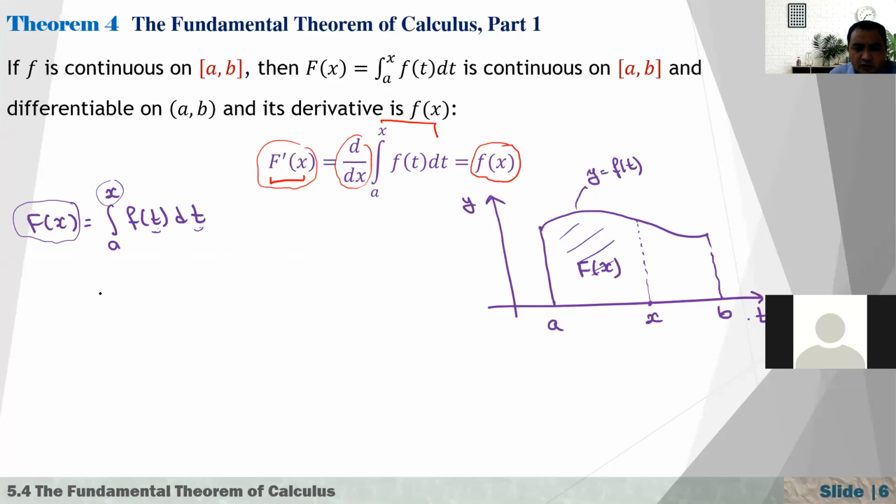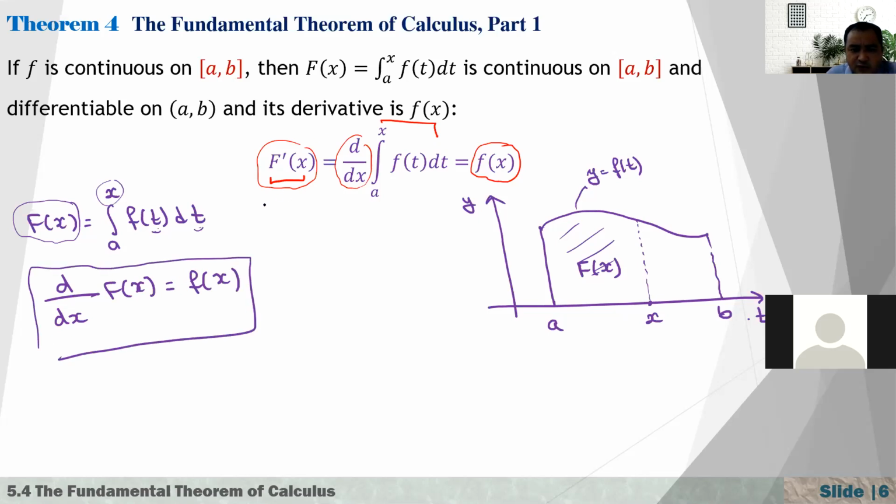Now we are going to show that if you differentiate this capital F of x, that's equal to f of x. Our task is this, actually, because as you see here, I'm going to prove that F prime of x is equal to f of x. Again, here we are just going to use the area formula, the definition of the definite integral.